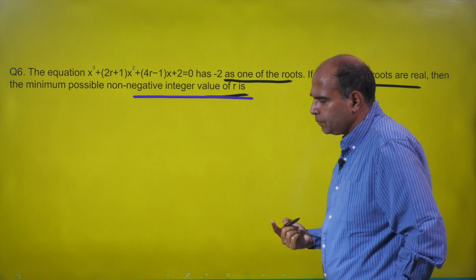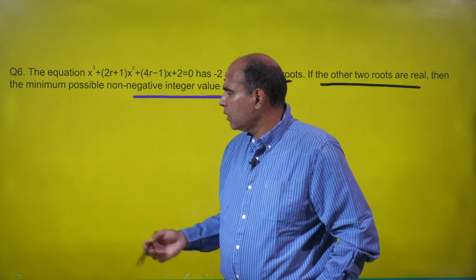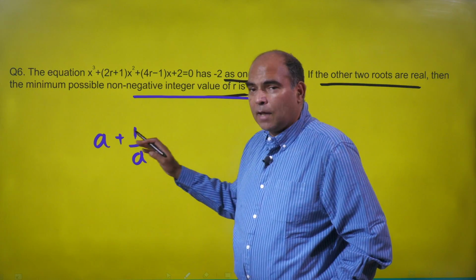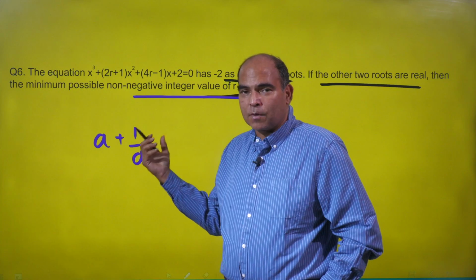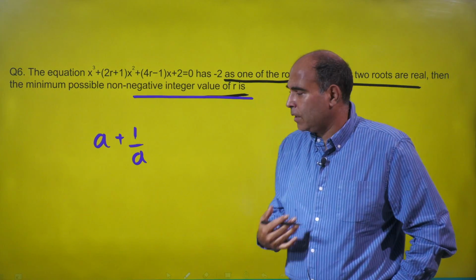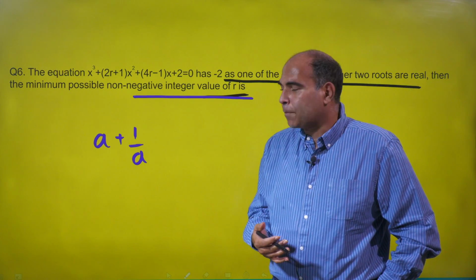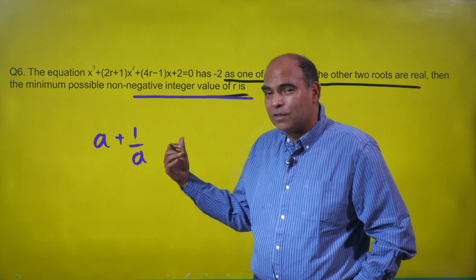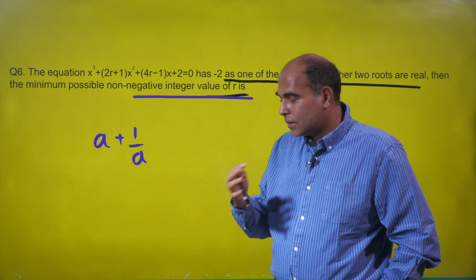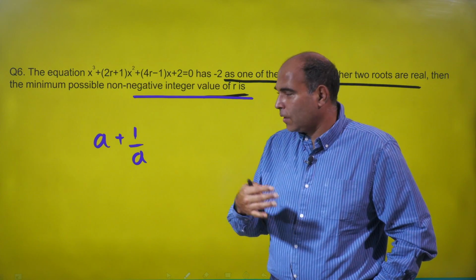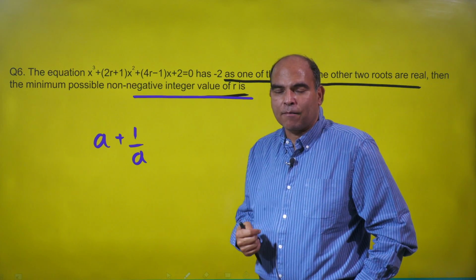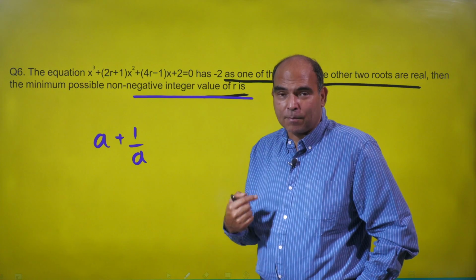So to resolve this, you need to understand the behavior of an expression like A plus 1 by A. An expression like X plus 1 by X, M plus 1 by M has been used in CAT hundreds of times. If you go through my LODs on the algebra chapter properly, you will find that I've put at least 5, 7, 10 questions where I've utilized this logic. The theory will never tell you this, but as a CAT aspirant, you should know how A plus 1 by A behaves.